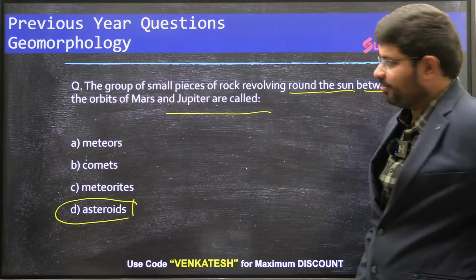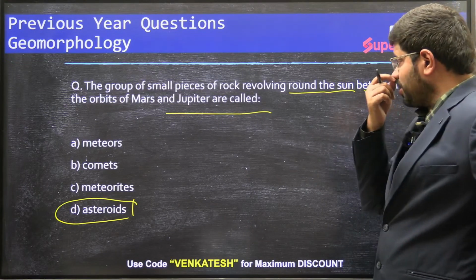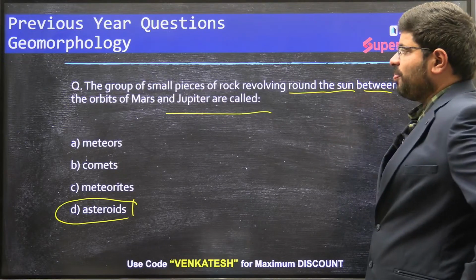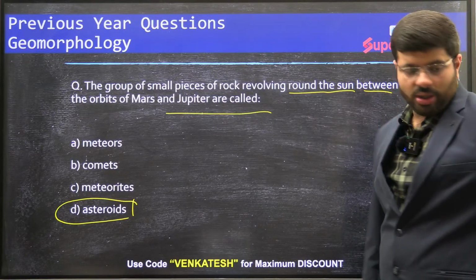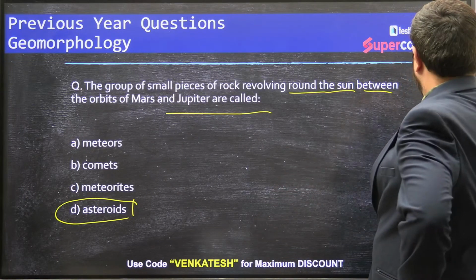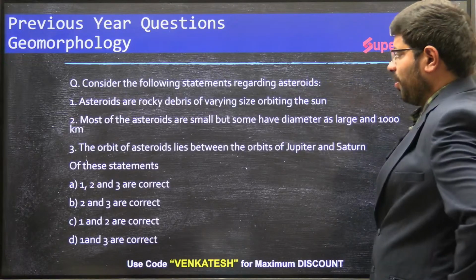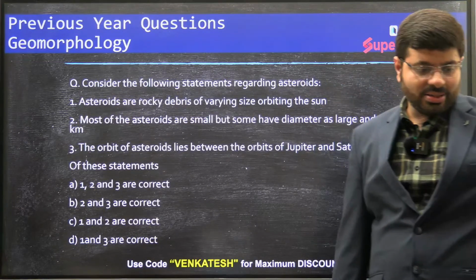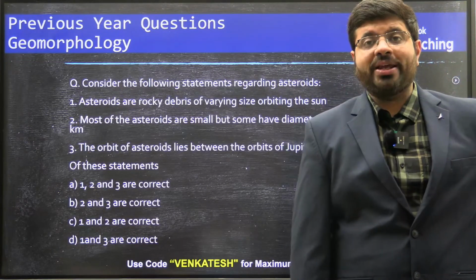Yes, Shivani. So the group of small pieces of rock revolving around the sun between the orbits of Mars and Jupiter are called asteroids. Now answer this, then we'll try to explain all these words again.